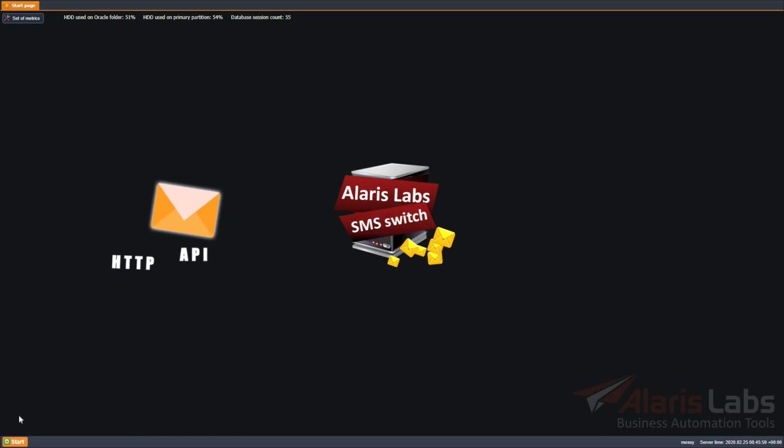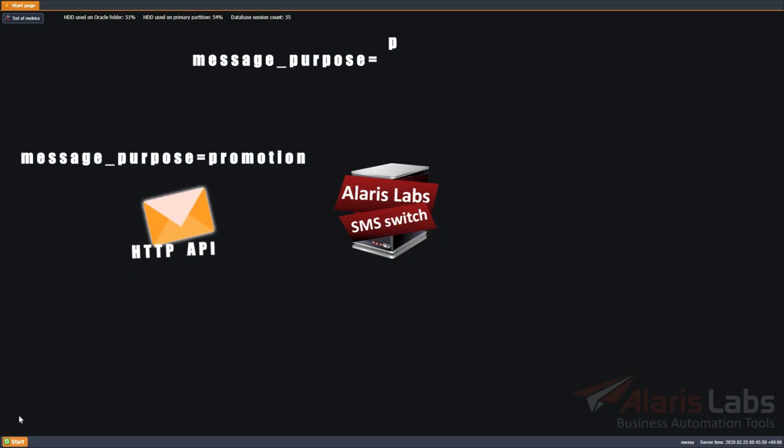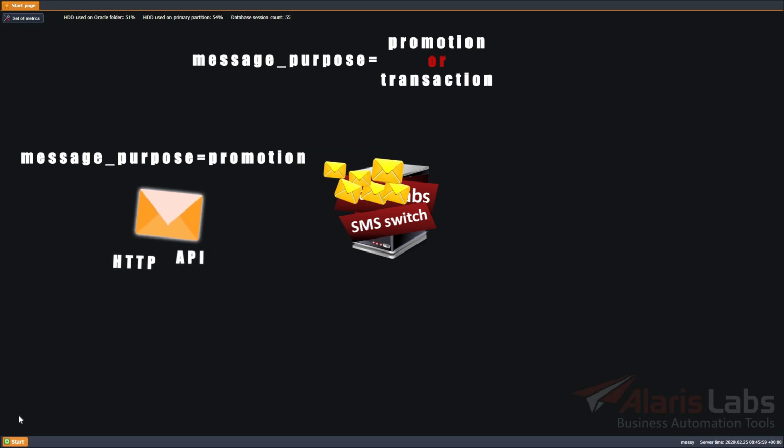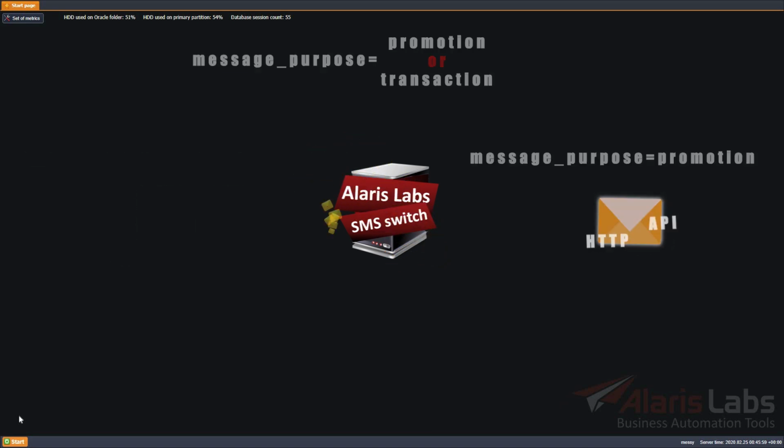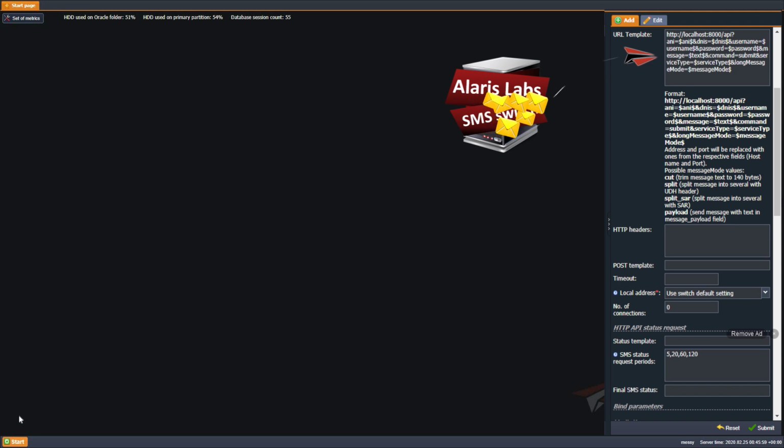Additionally, the switch can receive the incoming parameter message purpose that must be equal to either promotion or transaction. It will be transmitted further based on its value. The new markers can be used in the URL template in vendor's SMS channel.